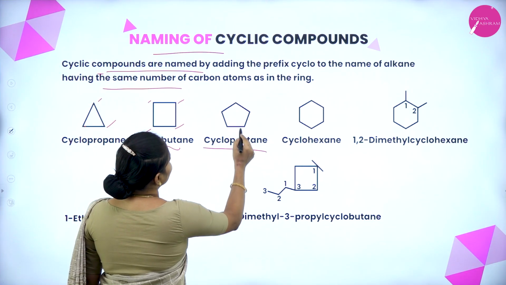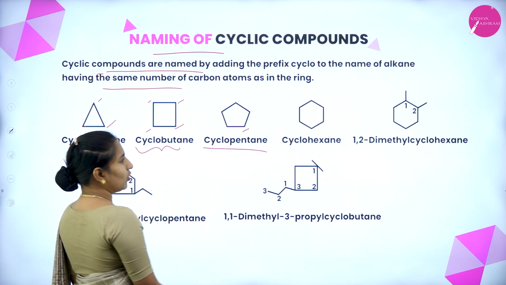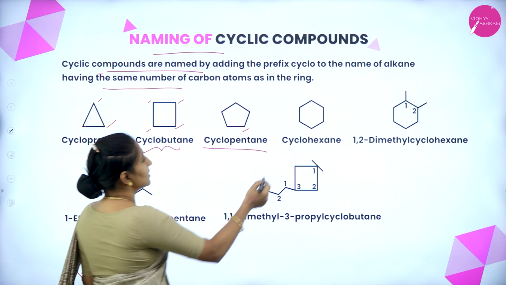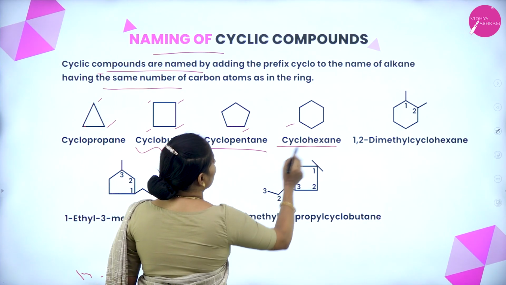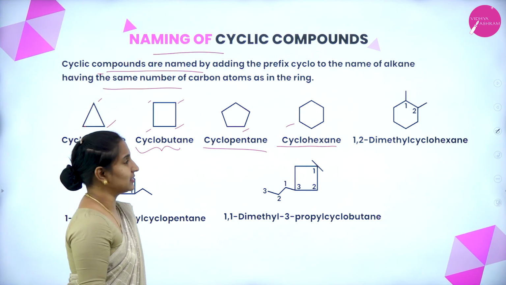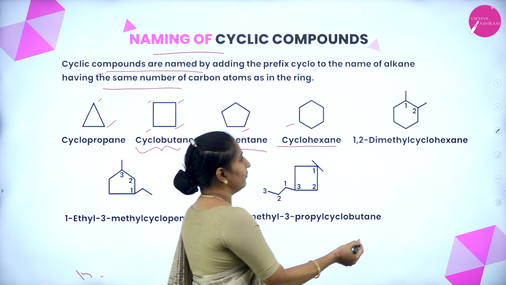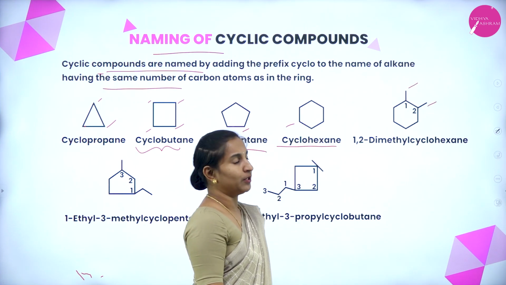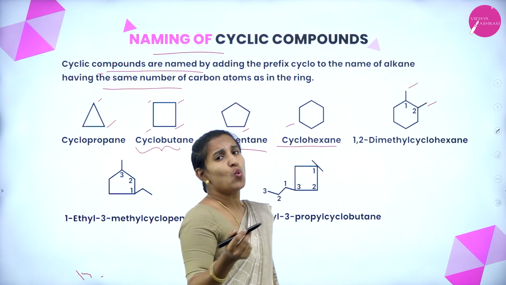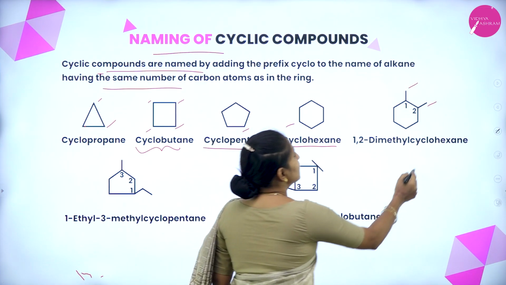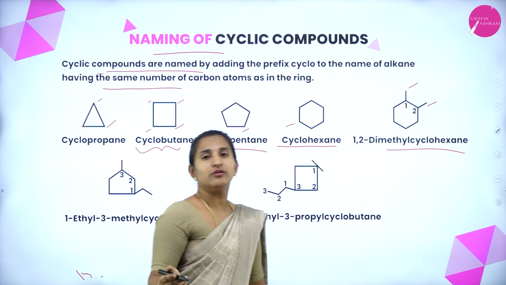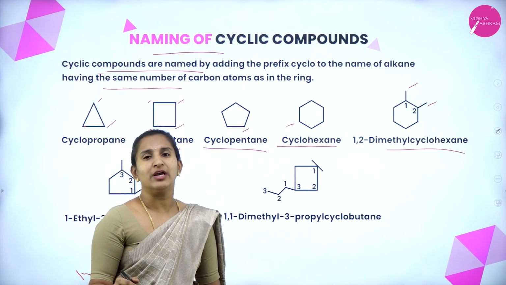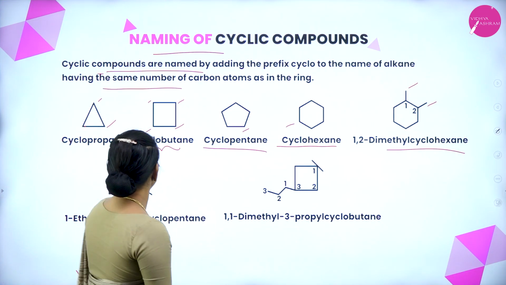Presence of 5 carbons, cyclopentane. Presence of 6 carbons, cyclohexane. Here we have a substituent at carbon number 1 and carbon number 2, that is 1,2-dimethyl cyclohexane. Because of the presence of a closed ring, we call it a cyclo group.